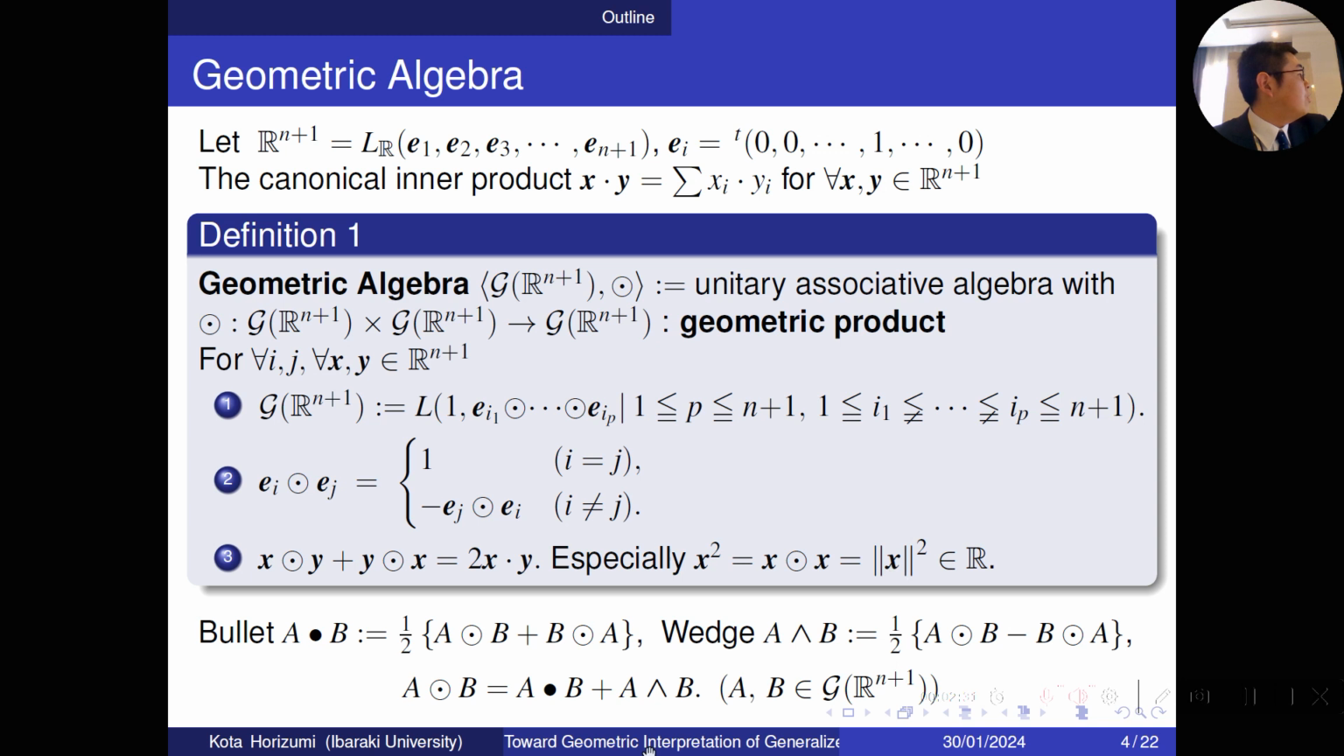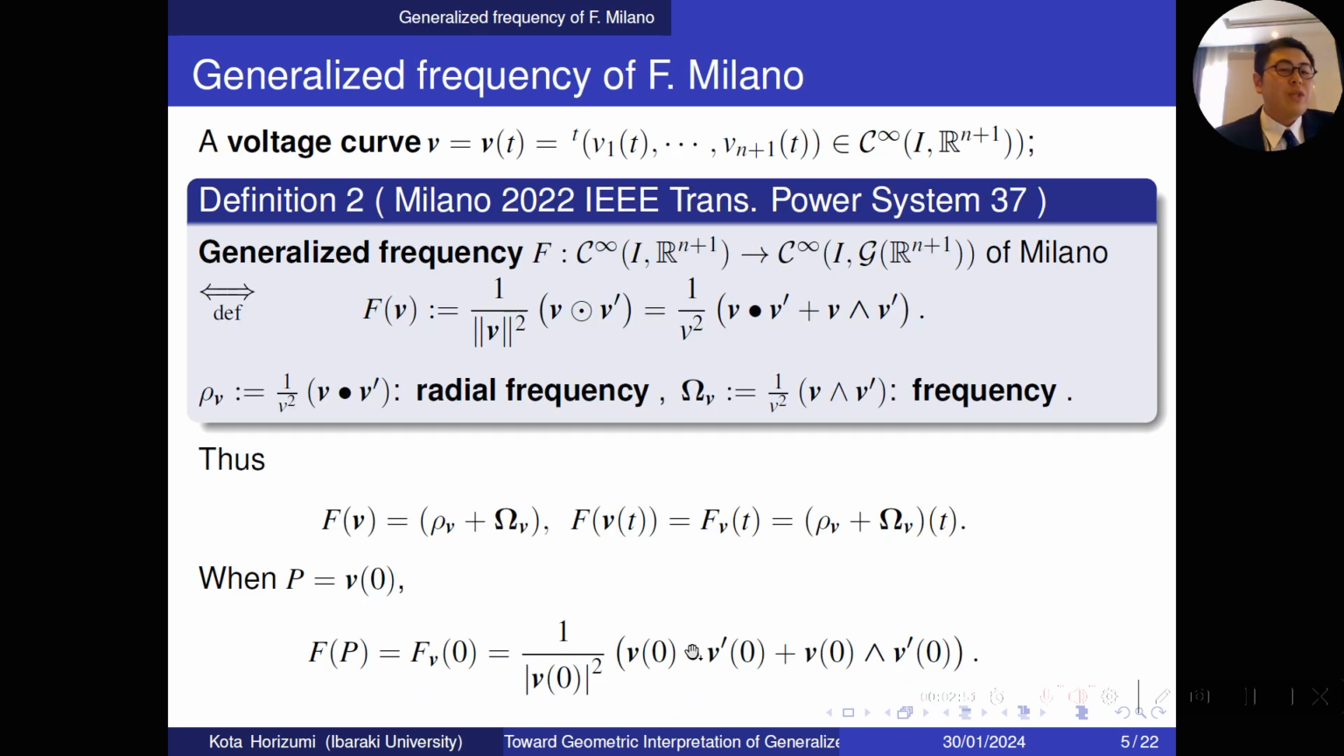And let me introduce the extended inner product and extended outer product wedge here in this way. So this geometric product A B is equal to the sum of A inner B plus A wedge B. So let me introduce the generalized frequency of Milano.